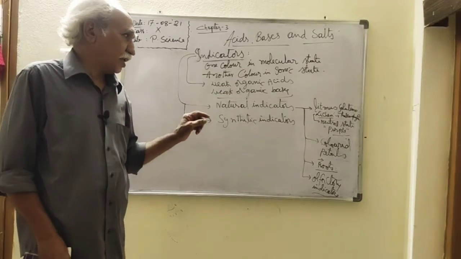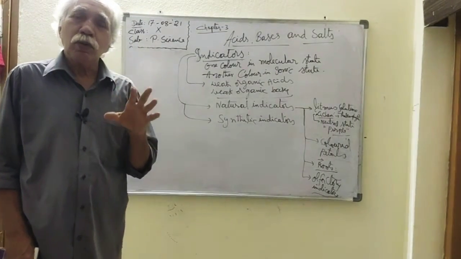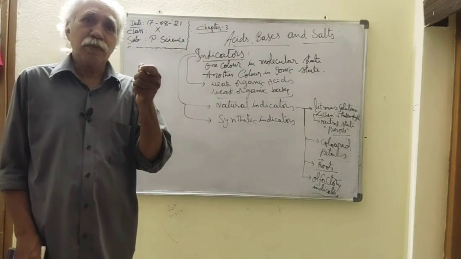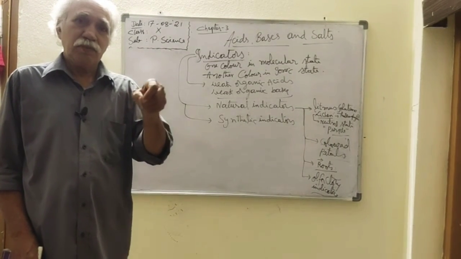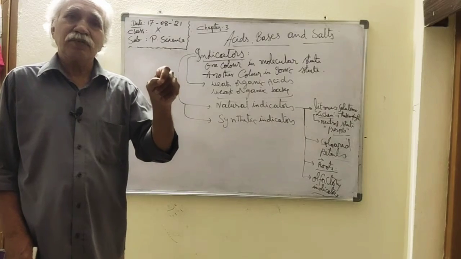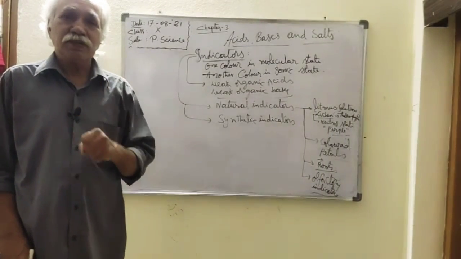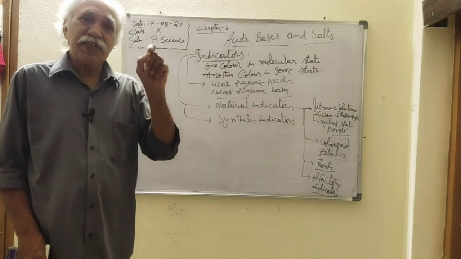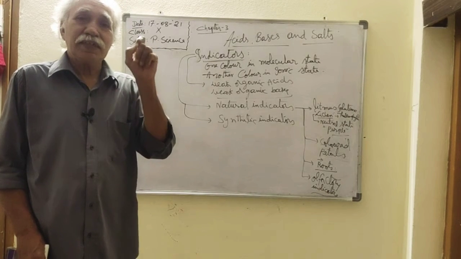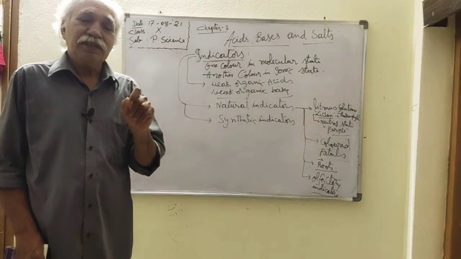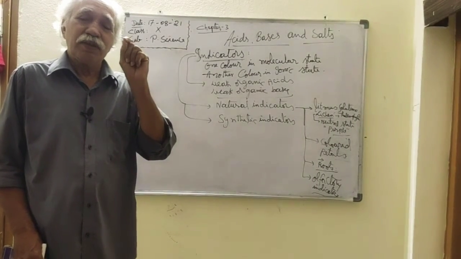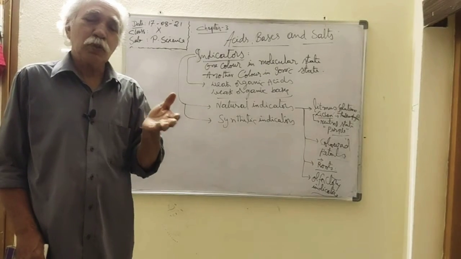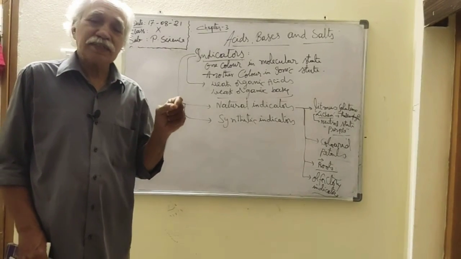And another one is clove oil. Clove oil can be used as an indicator. Put a drop of clove oil in a watch glass, then add acid in one watch glass and base in another. Then observe these things. You find that if it gives an irritating smell, it indicates it is acid, and a non-irritating smell indicates the base. So like that we can identify the acids and bases.